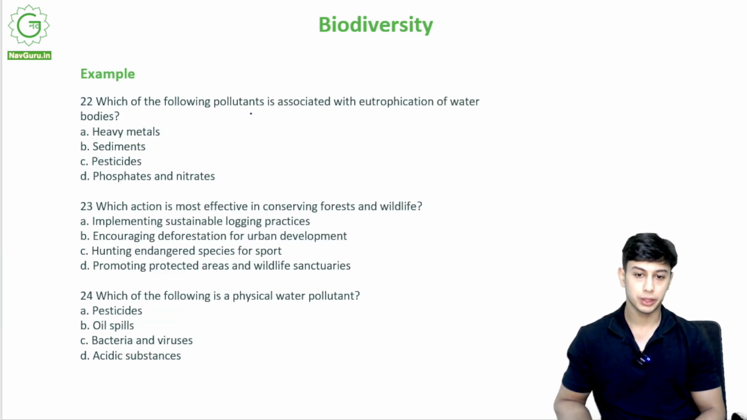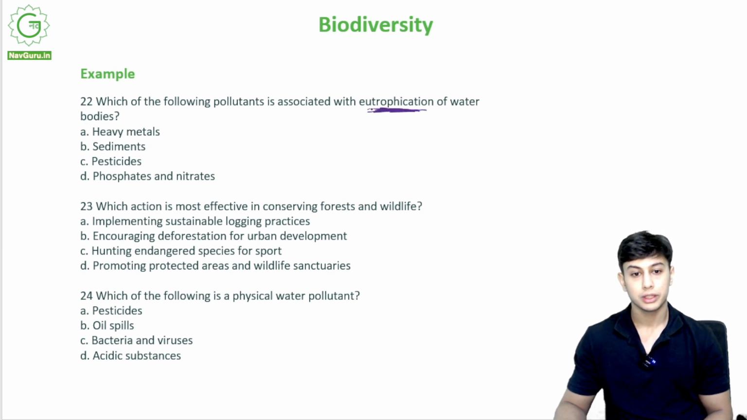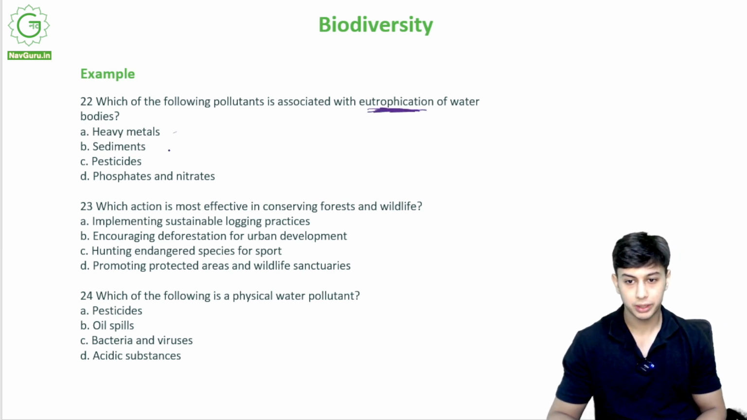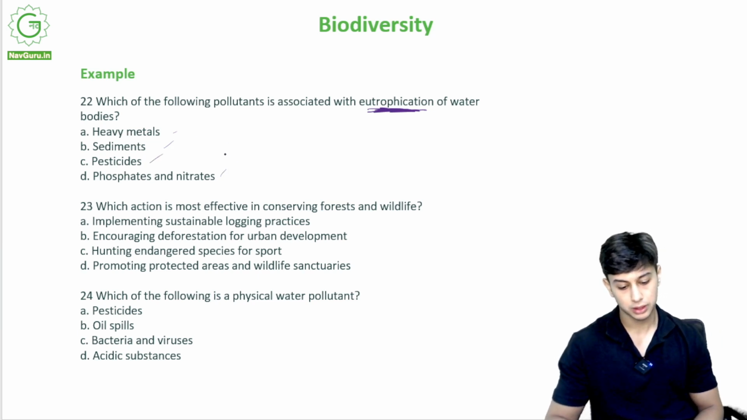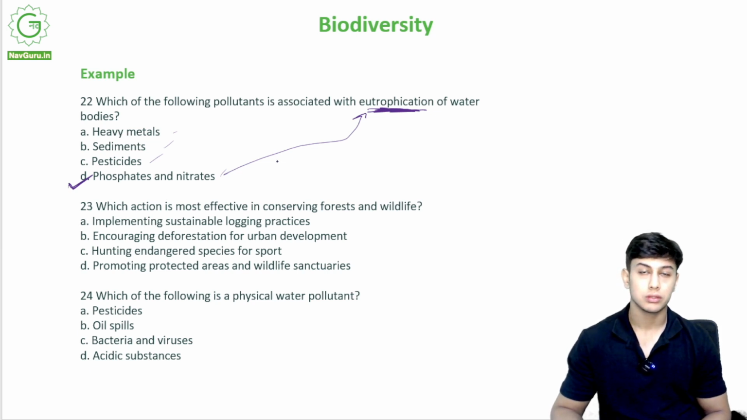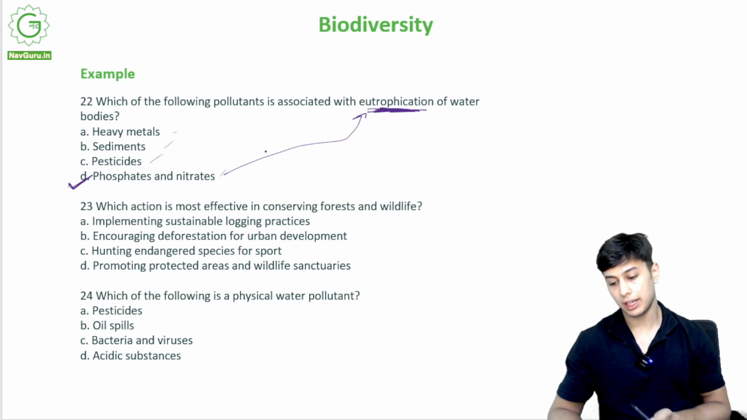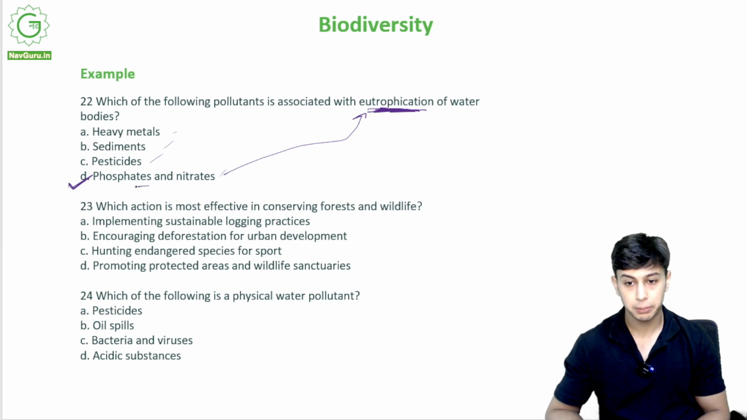Which of the following pollutants is associated with eutrophication of water bodies? What is eutrophication? Is it heavy metals, sediments, pesticides, phosphates? What is the correct option? The correct option is option D, phosphates and nitrates. These cause the eutrophication of water bodies. A lot of pollution, right? A lot of algae will grow. It will decrease the oxygen present. These help in growth of algae.